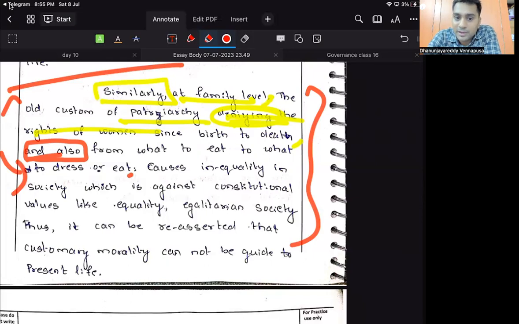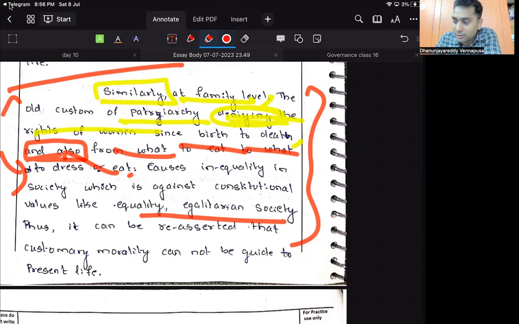The old custom of patriarchy denying the rights of women since birth to death, and also, why? Also from what to eat, what to dress. So these things are not necessary, because the moment you say patriarchy, it is well understood. You are saying about this: causes inequality in society, which is against constitutional values like equality and an egalitarian society. Good. End this. Now you yourself study by removing whatever I have struck out. This is all unnecessary.